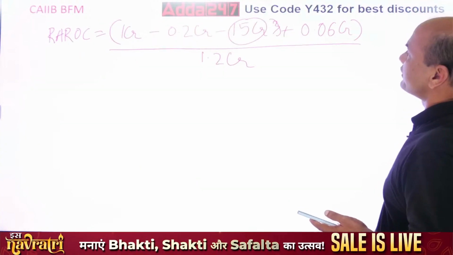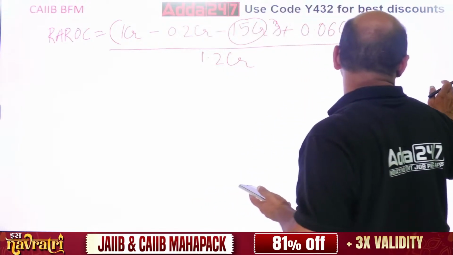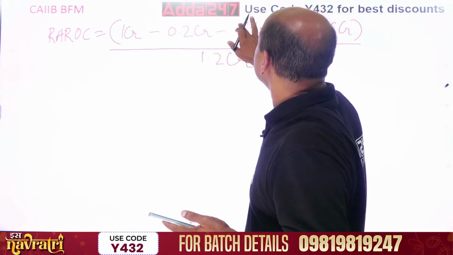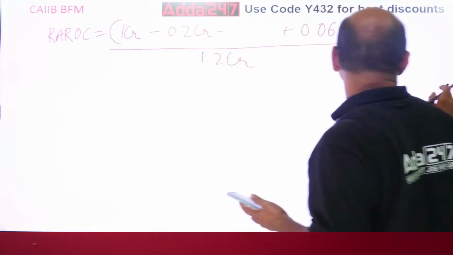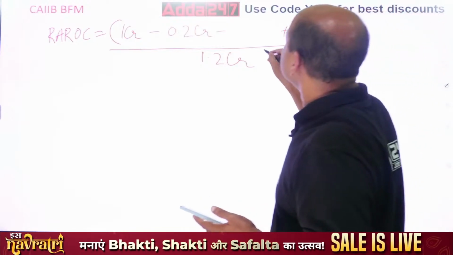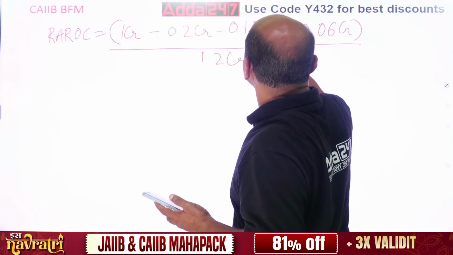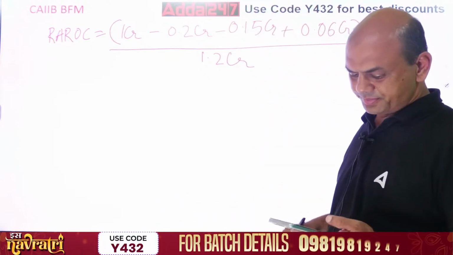So now write this 0.15 CR. Okay, even I got confused. What is this? How can this happen? So 0.15 CR. Now you'll get it correct.